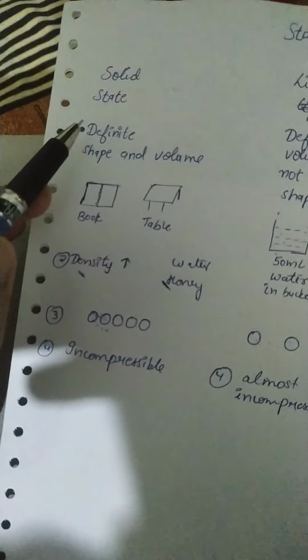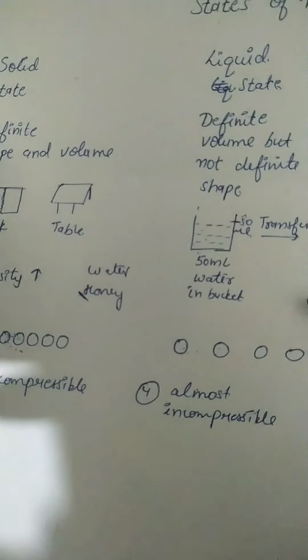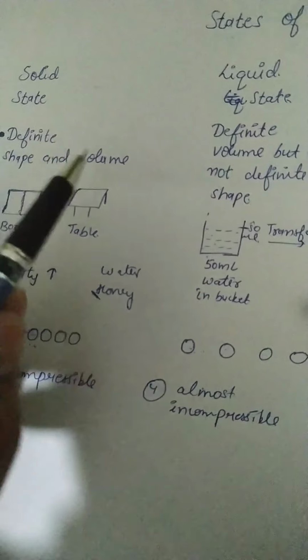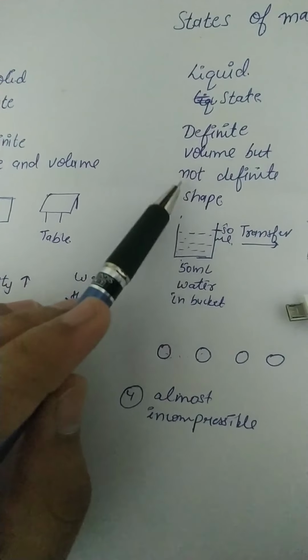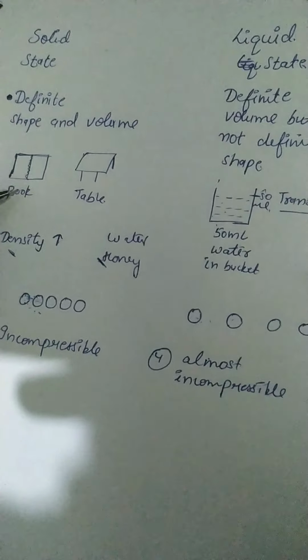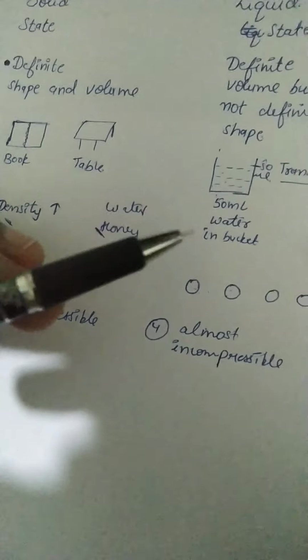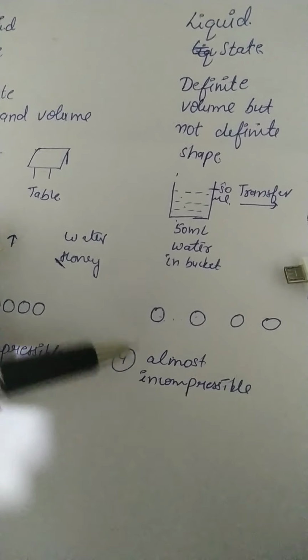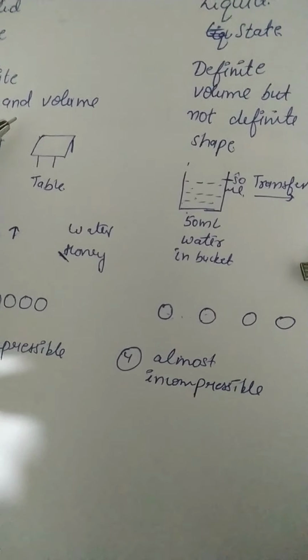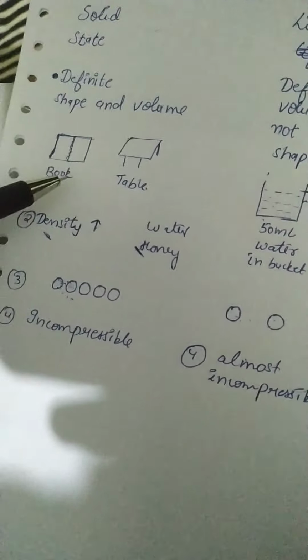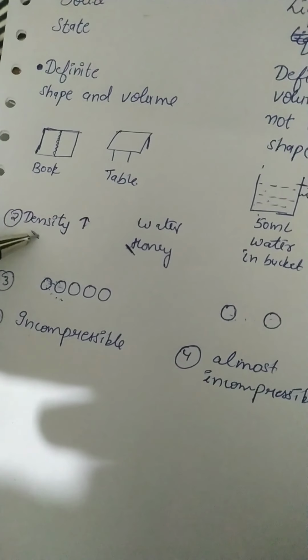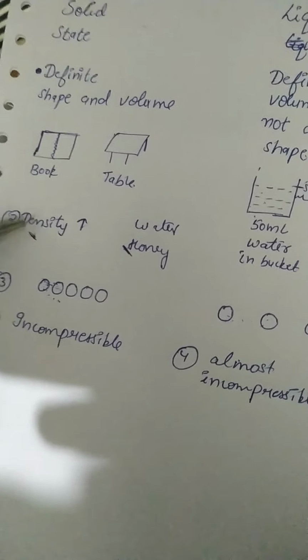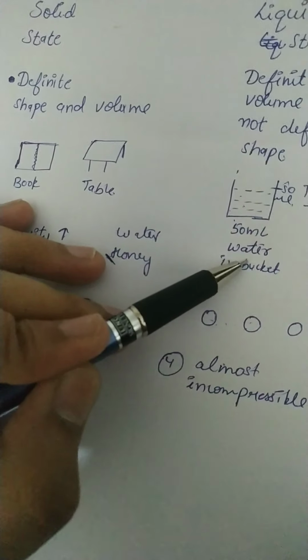I will recall every point. Solids have definite shape and definite volume. Liquids have definite volume but not definite shape. Solids are incompressible. Liquids are almost incompressible. Next, solids have high density. So the density of the solid is much more than the liquid.